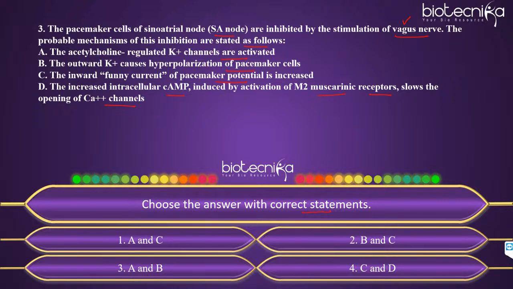So this is related to the regulation part. Here they are asking the mechanism of inhibition through the vagus nerve. Can you all try and tell me what should be the right answer? You have to find the correct statement. What happens when the vagus nerve is stimulated?